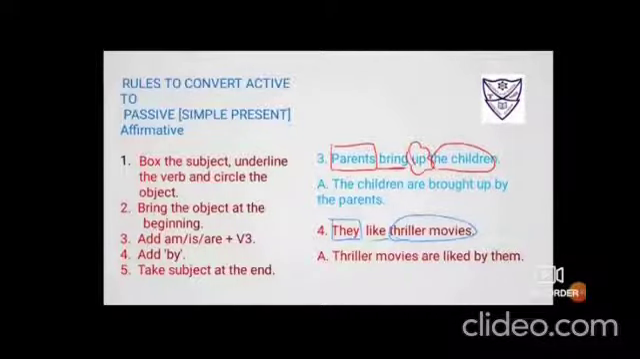Fourth step, add by. And fifth step, take the subject at the end. Now my subject is the third person pronoun, that is they. Now they changes to them. So in short, the answer would be thriller movies are liked by them.